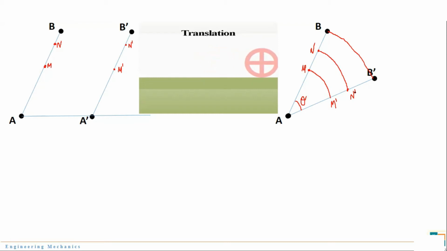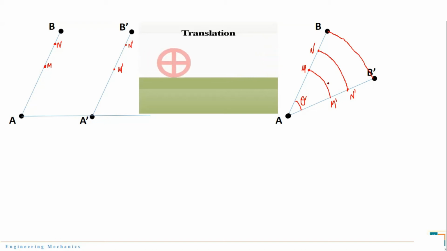So in the first case we have seen that for translation, linear velocity at each point remains the same. In the second case, of rotational motion, we saw that for every point on the body the angular velocity remains the same. Now you must be thinking about what will be the effect on linear velocity of these points on the body.